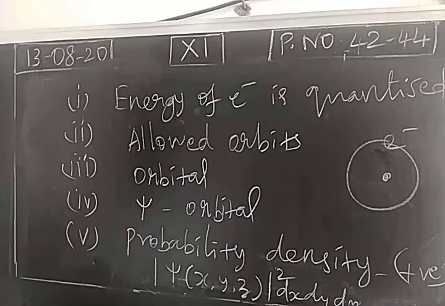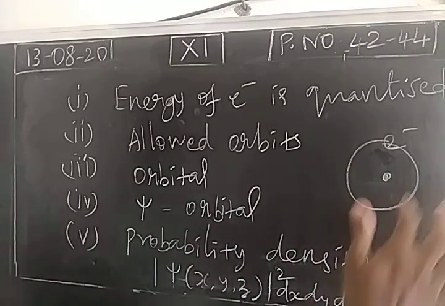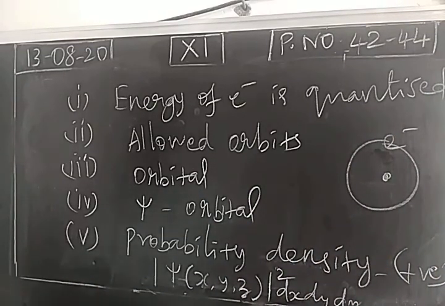By solving it, we find that each orbit is quantized, the energy of each electron is quantized, and the position and momentum of an electron cannot be calculated accurately and simultaneously. So we introduce the concept of orbital. In the Schrodinger wave equation, finally we get the wave function, which is nothing but orbital. The probability of finding the electron in a region is described by the orbital, and it is denoted as probability density. So with this we complete the features of the quantum mechanical approach towards atomic structure.